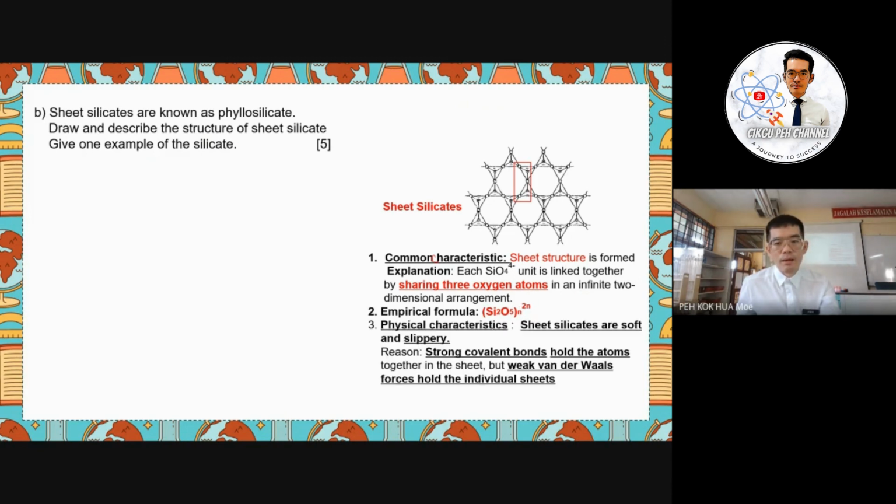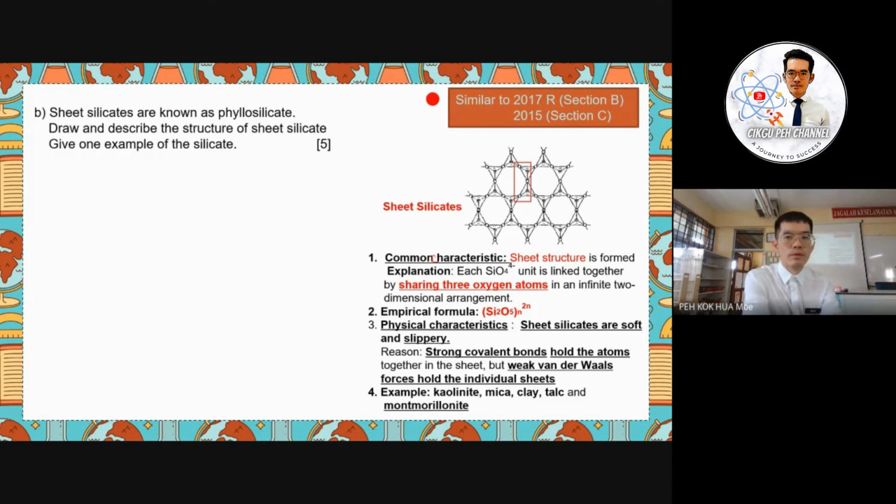Okay, you have to memorize their physical character. Sheet silicates are soft and slippery because they are bonded with weak van der Waals forces. Okay, and then we have to memorize the example. Okay, so this is a past year question in 2017 repeat, section B, and 2015 section C we have already discussed. Although the question does not ask you all about this, we need to memorize all of this at least so that we can answer in the actual STPM, right? Because the previous question we discussed, we know already. Randomly, they will ask these 4 things in the question.